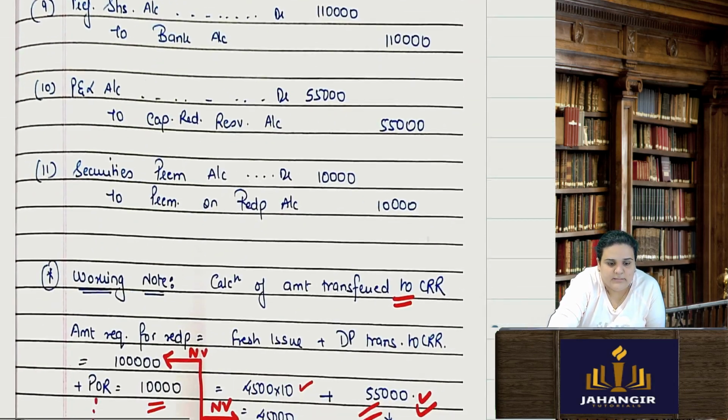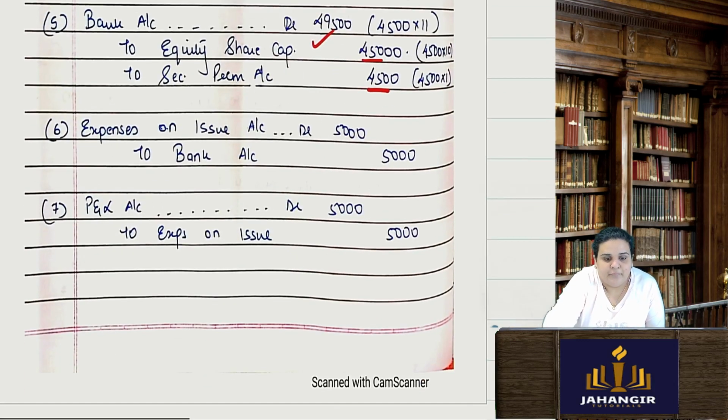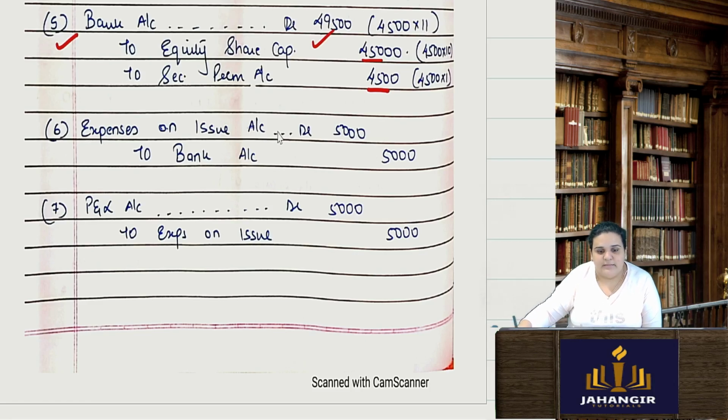Just passing the journal entries. Bank account debit. In bank I'll receive more money because the issue is at a premium of 10%. So 45,000 and 4,500, 49,500. Expenses are incurred on this fresh issue, 5,000 rupees. So expenses on issue to bank account. These expenses will have to be taken from the P&L. I'll transfer my expenses to P&L. So P&L account debit to expenses on issue.